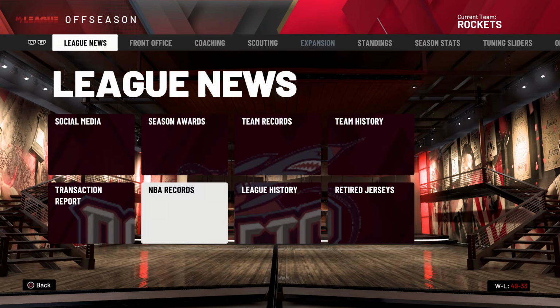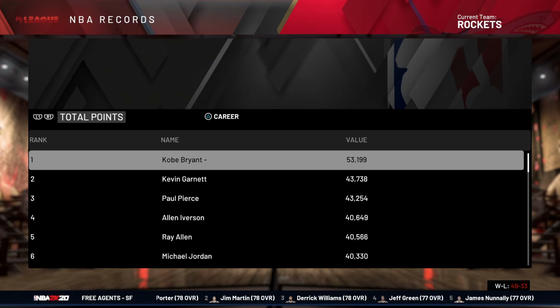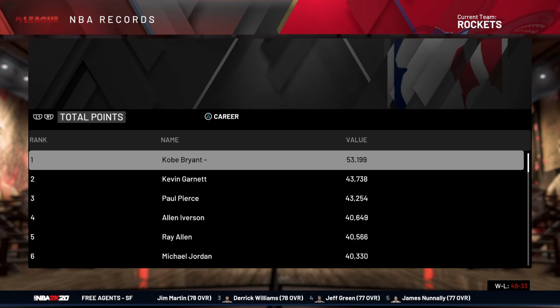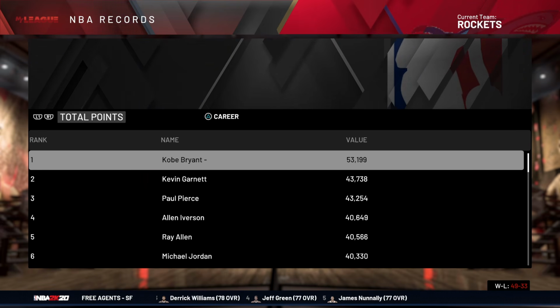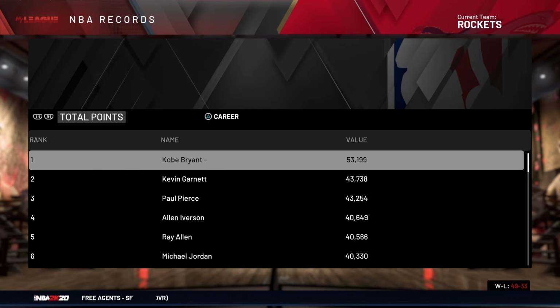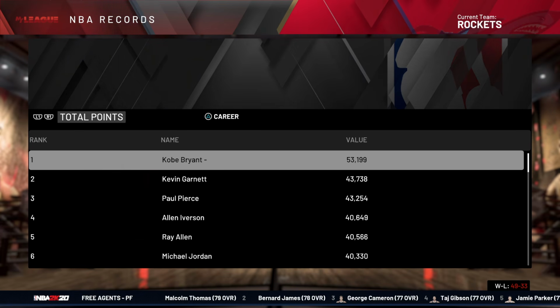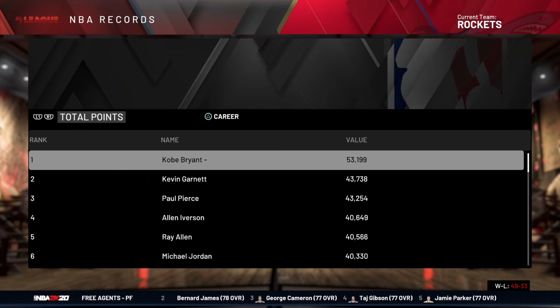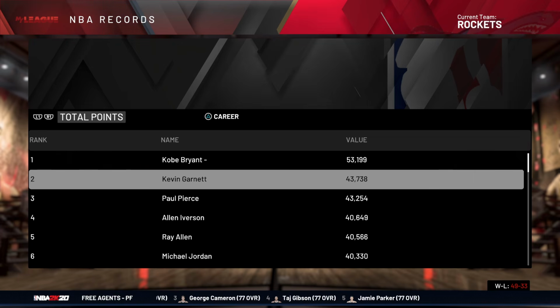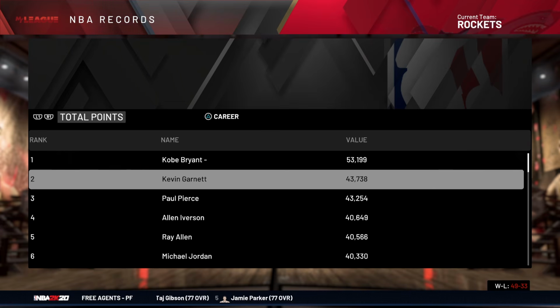Before we check out anything else, most importantly, the NBA records. Kobe Bryant finishes first in total points with 53,199, almost 10,000 more than Kevin Garnett. Now, Kobe did have his extra 2 Lakers seasons added that were just kind of on the card, but those were under 2,000 points combined. So he still would have been over 51,000, and well over 8,000 more than KG.